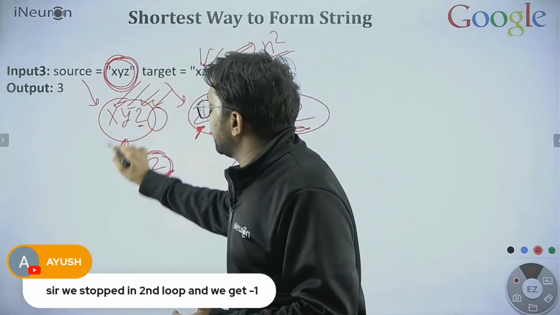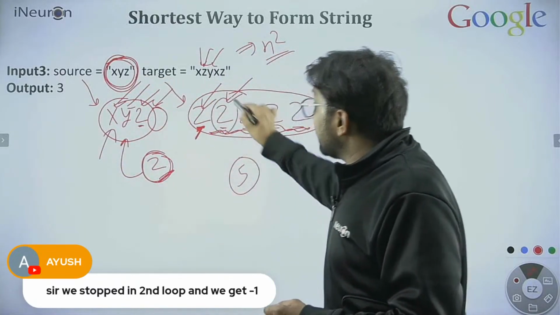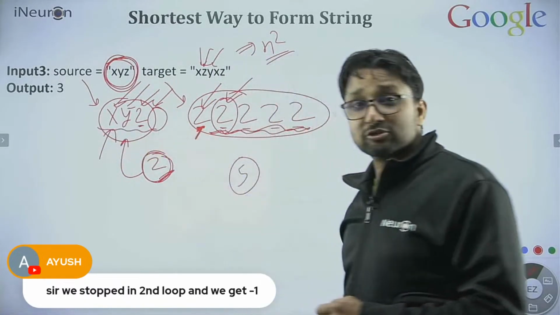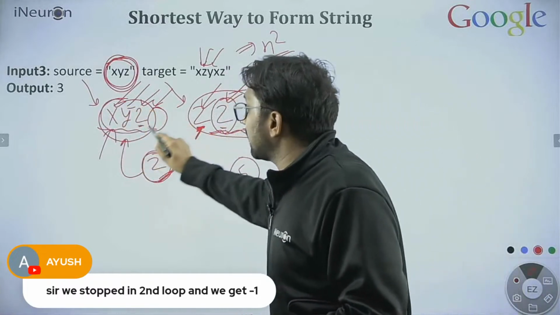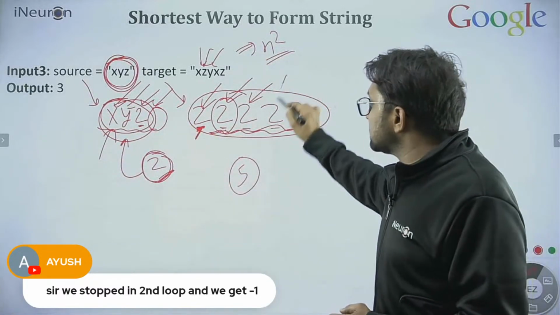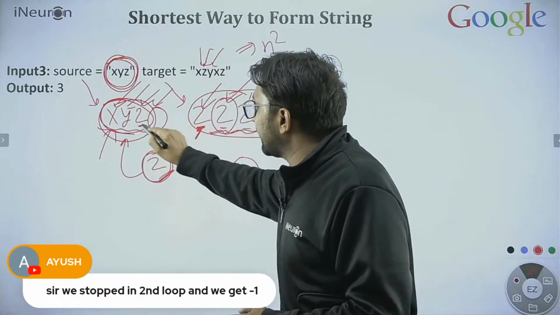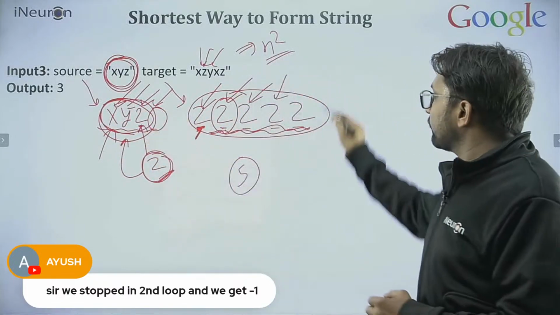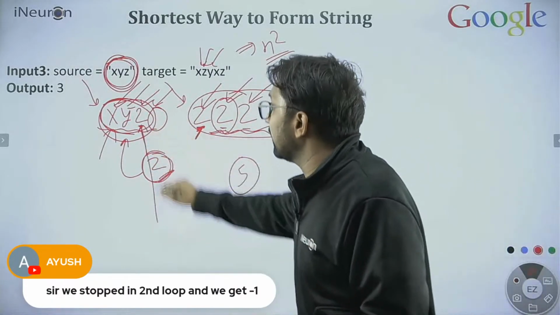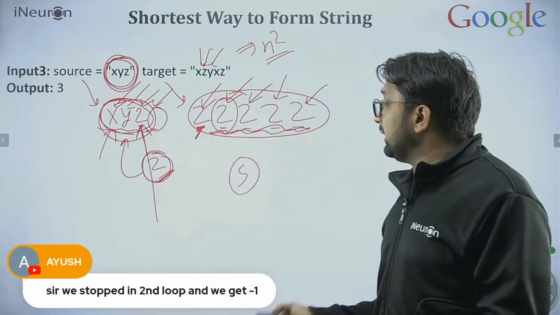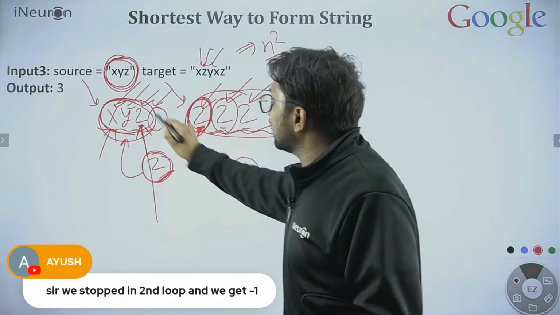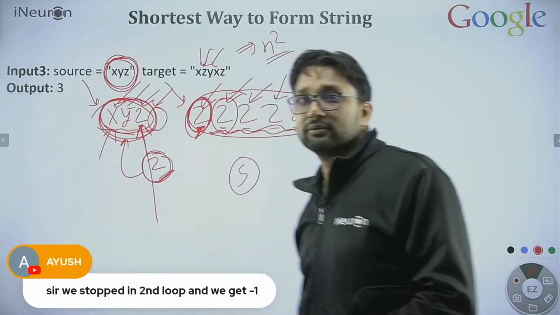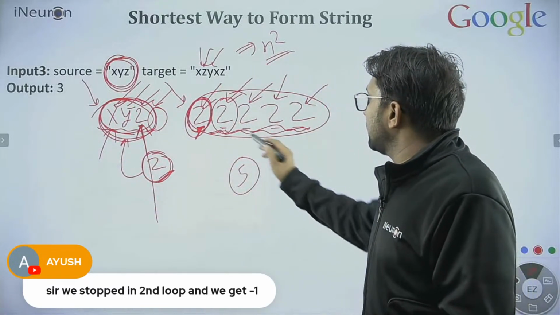We will start again. For this Z also, you will scan the complete source string. For this Z also, you will scan the complete string. For this Z also, you will find it at the end only. For this Z also, you will find it at the end only. So here, how much time will you take? For one character, you are scanning the complete source string. So how much time will this take?